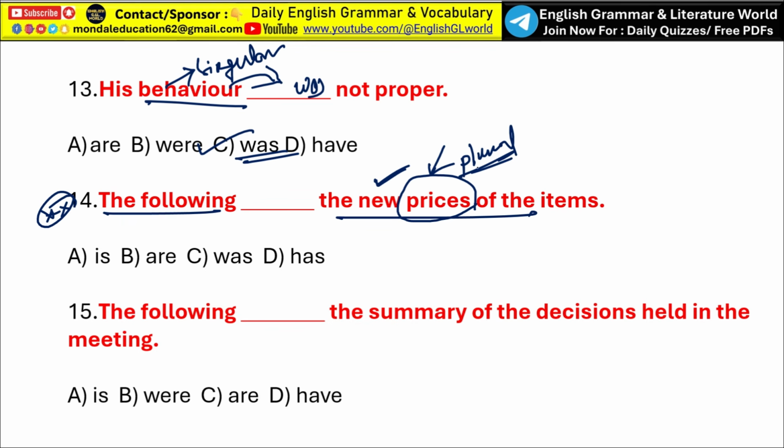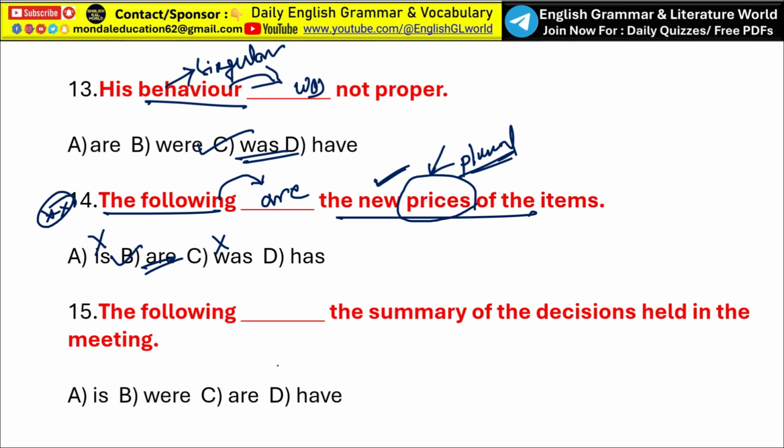Okay, so the subject, the following, agrees with a plural verb. So the following are the new prices of the items. So here option B, are, is the correct answer, not was and not is. Okay, so next one: the following dash the summary of the decisions held in the meeting.